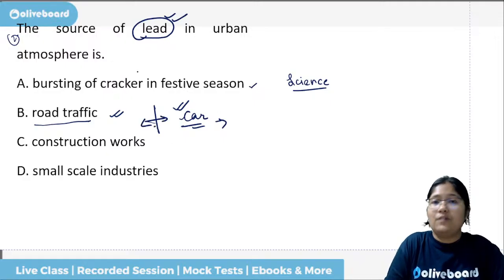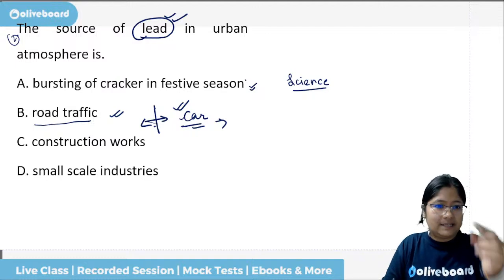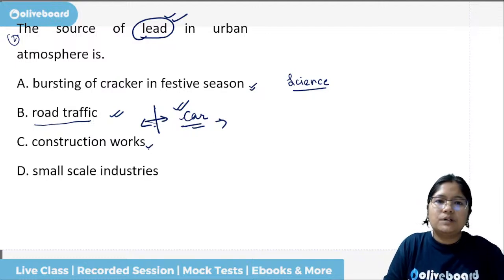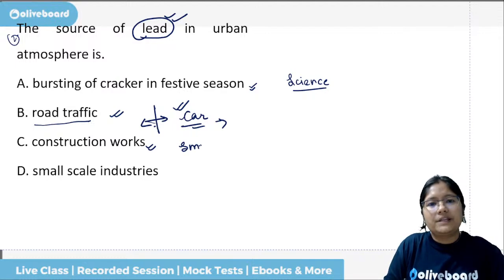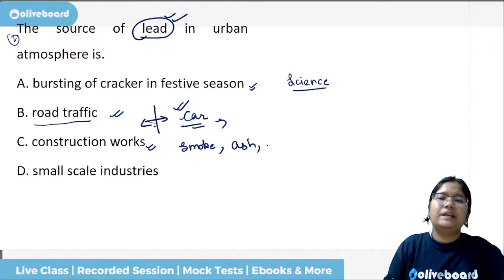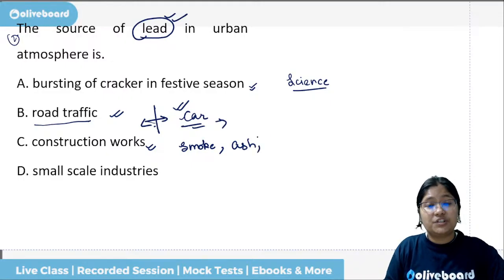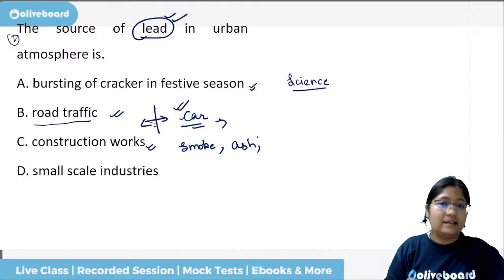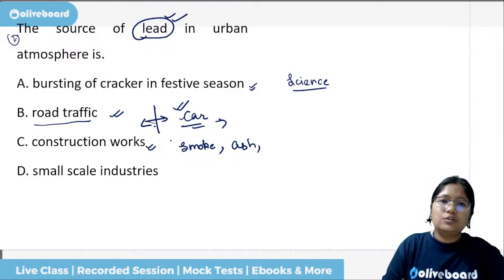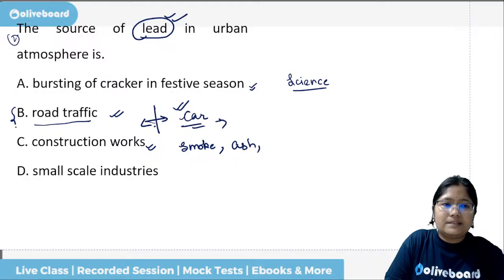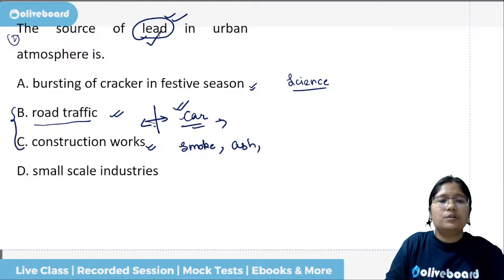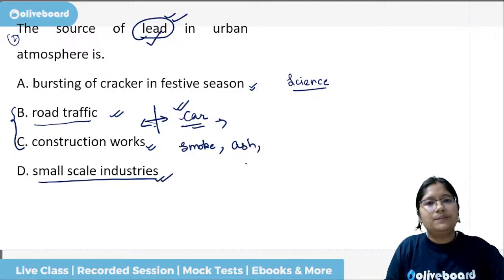Because we can select only one, we will probably still stick to one, but let's see more. Construction work will give smoke, it is also a pollutant. It will give smoke, it will give ash. Then there will be the asbestos, which is very dangerous for the lungs and the body. So that is also a pollutant, but is it the most important source of lead? Or the small scale industries, which will be the correct one?